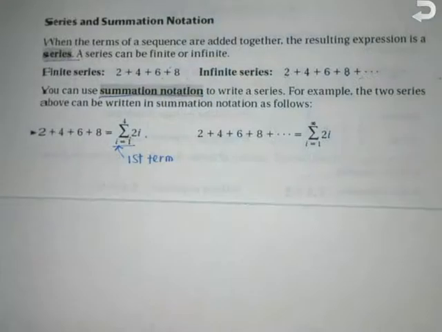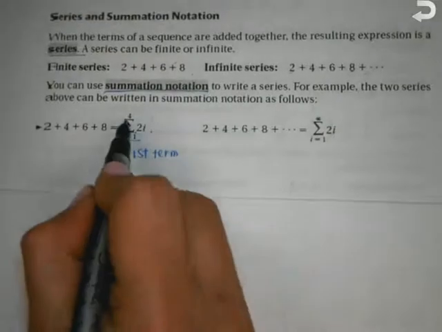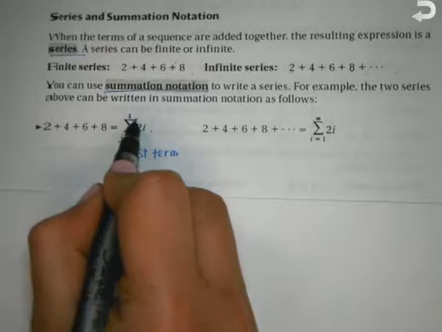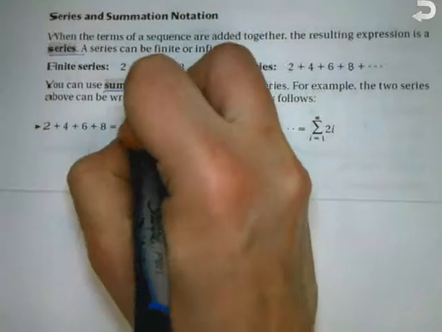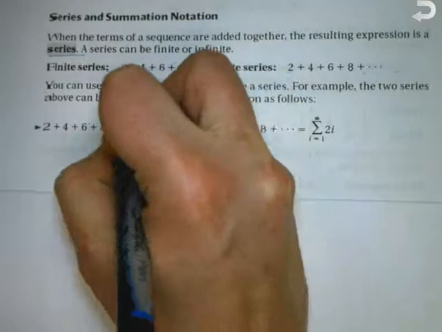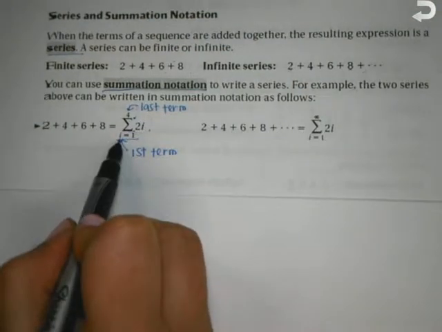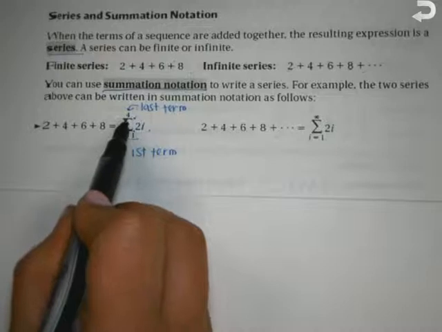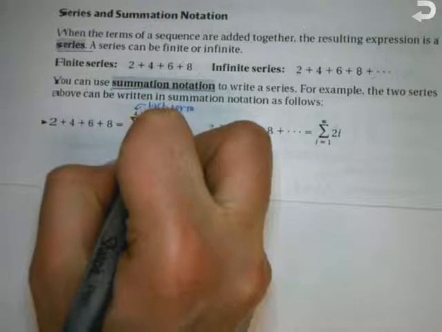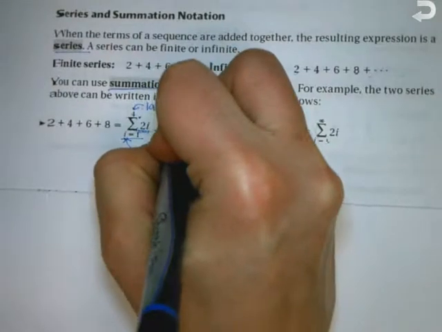The number on top is your last term. So they're telling you where to start or where to stop. For the sum, they're saying I want you to start at the first term and add them all up until you get to the 4th term. And then inside is the equation or the rule. How do I get each term? Okay, so this is what we had just practiced finding. Now we're going to take them and add them all together.